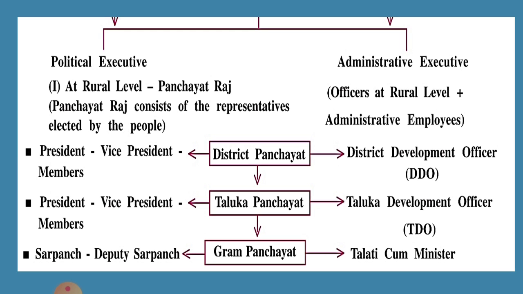At the highest level at the rural level, you have the District Panchayat. Again you have a president and a vice president, and to look after the administration, an appointed post, you have the District Development Officer, or the DDO.